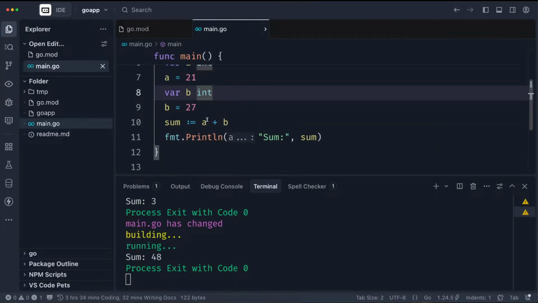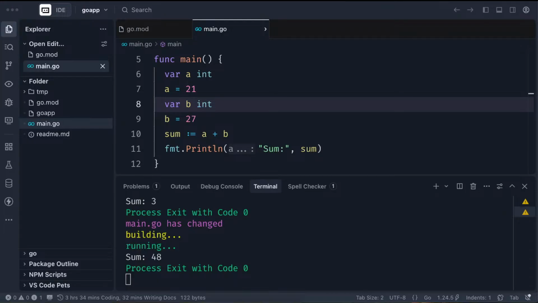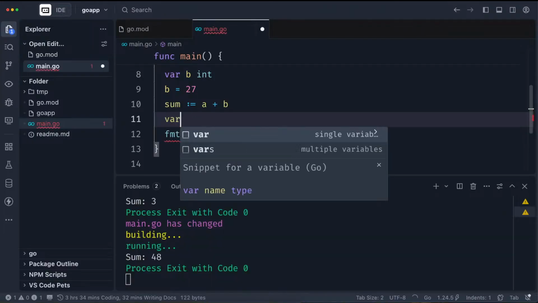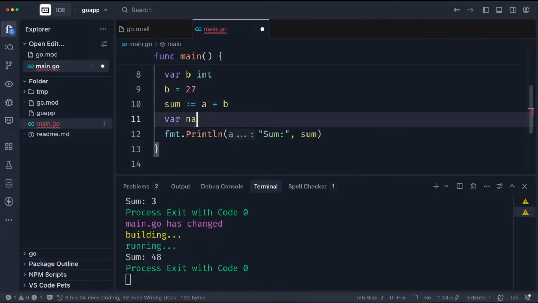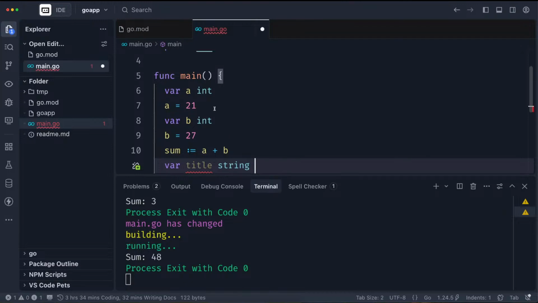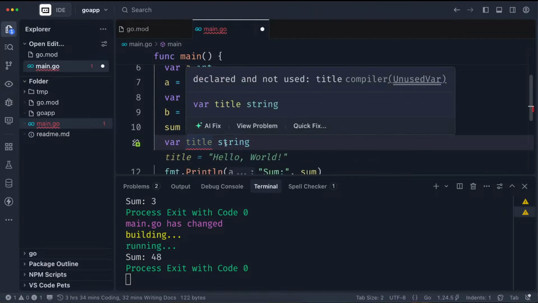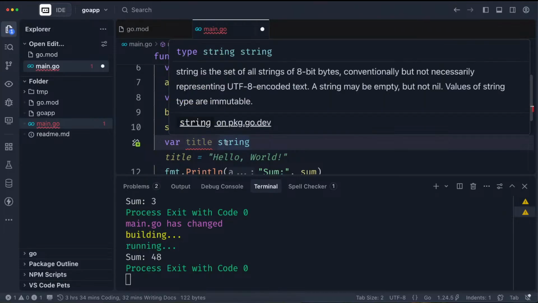Yes, that is introducing you to variable declaration. Of course, you can work with string. How can you work with string? You can use the same method and say, hey, I want to say title and call this string. Just the same way we've declared that this is this. So you have the var, the name of the variable, and the data type. Data type is another story for another day, right?